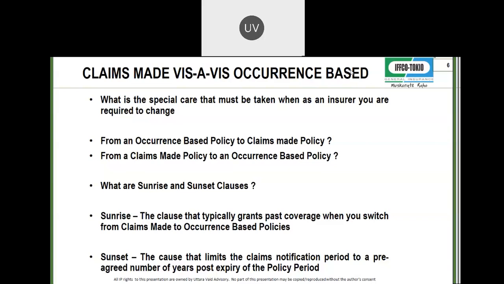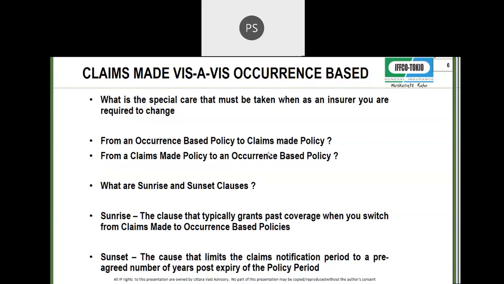I will come as an excess insurer because of the other insurance clause. Two policies, both of them taking excess positions, very difficult to get a claim. So my advice is, if you are changing from occurrence to claims made, you don't need to do anything, because occurrence based policies will take care of the wrongful acts that happened during their policy periods, regardless of when the claim is filed.